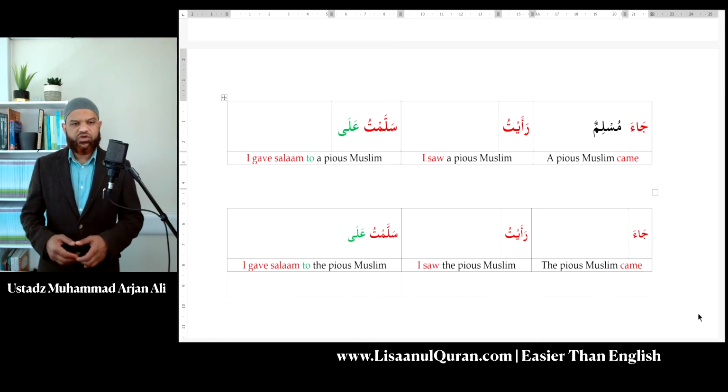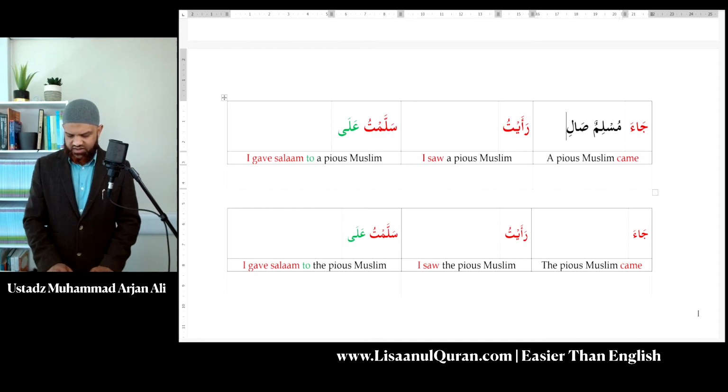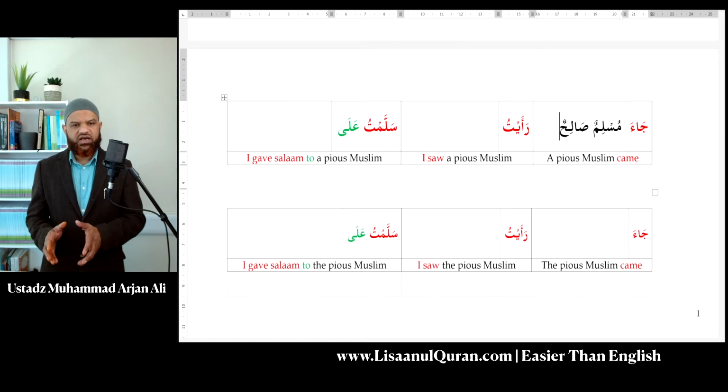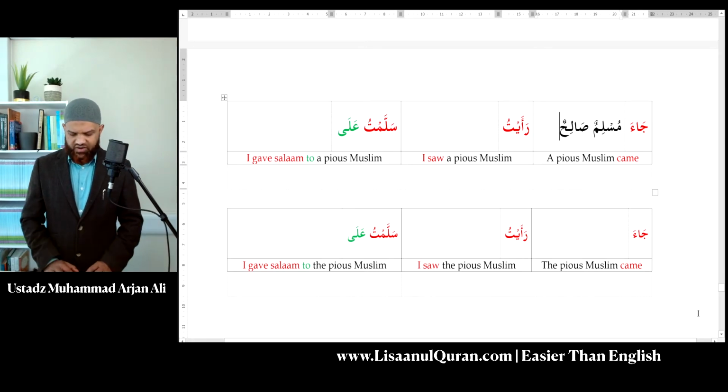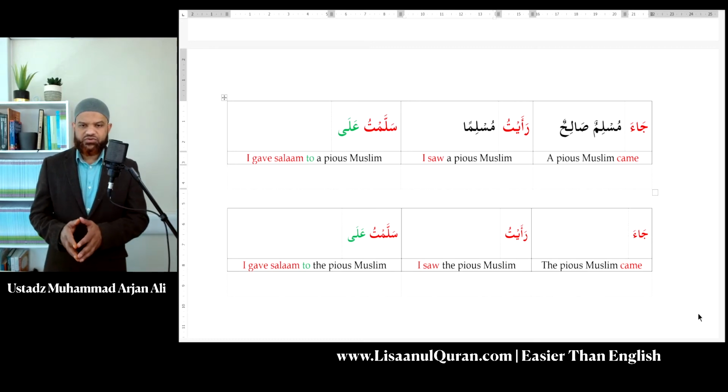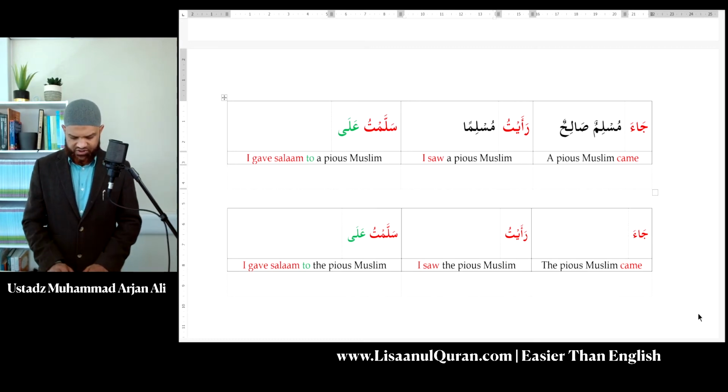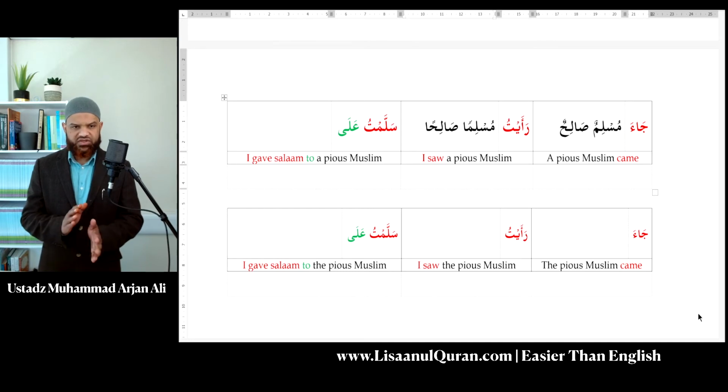But what type of Muslim? We're going to give a description of that, and that Muslim will be pious. The word for pious is Salihun. Again, now you can see I'm matching the Iraab. Now, in the second example, I want to say I saw a Muslim. Ra'aytu Musliman, but the description of the word Muslim now is pious. So again, I need to make sure that the word pious is also in the same four properties. Ra'aytu musliman salihan. Again, you can see the two different Iraabs.